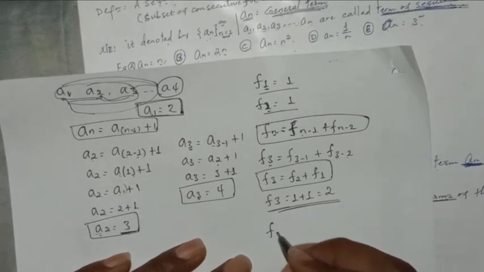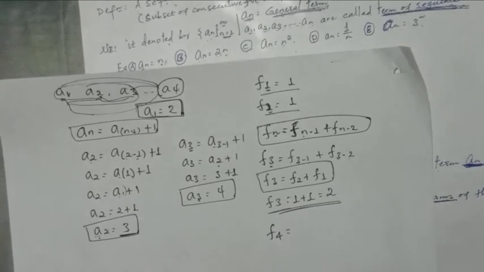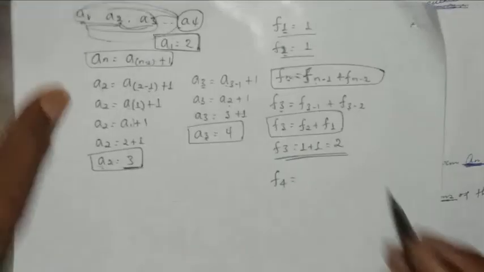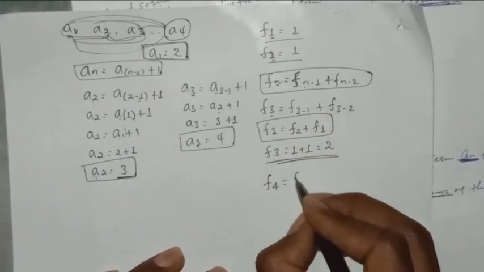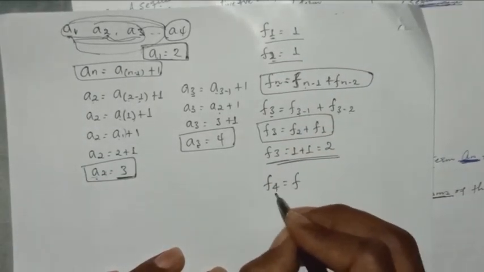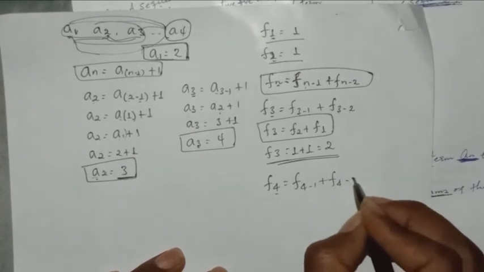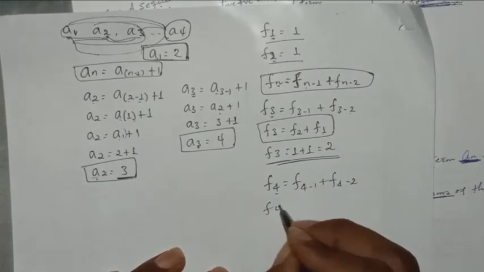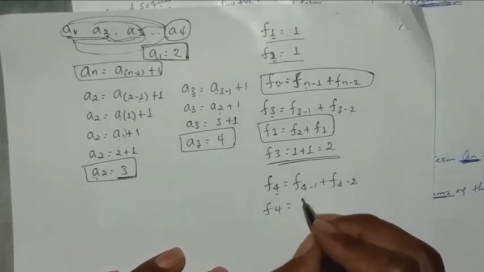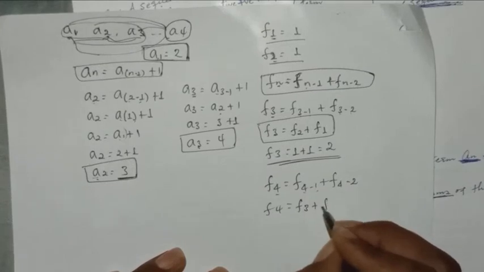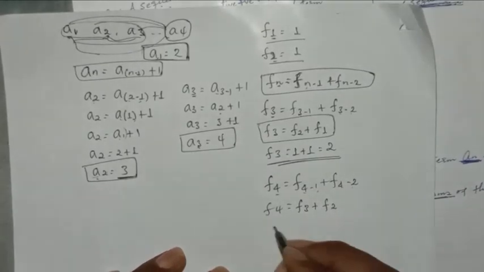Next F4. What is the value of F4? It is based on the formula. The formula given to us first is Fn minus 1 plus Fn minus 2. What is the value of n? 4 minus 1 plus F4 minus 2. So F4 equals F4 minus 1 means 3, plus F4 minus 2 is 2.